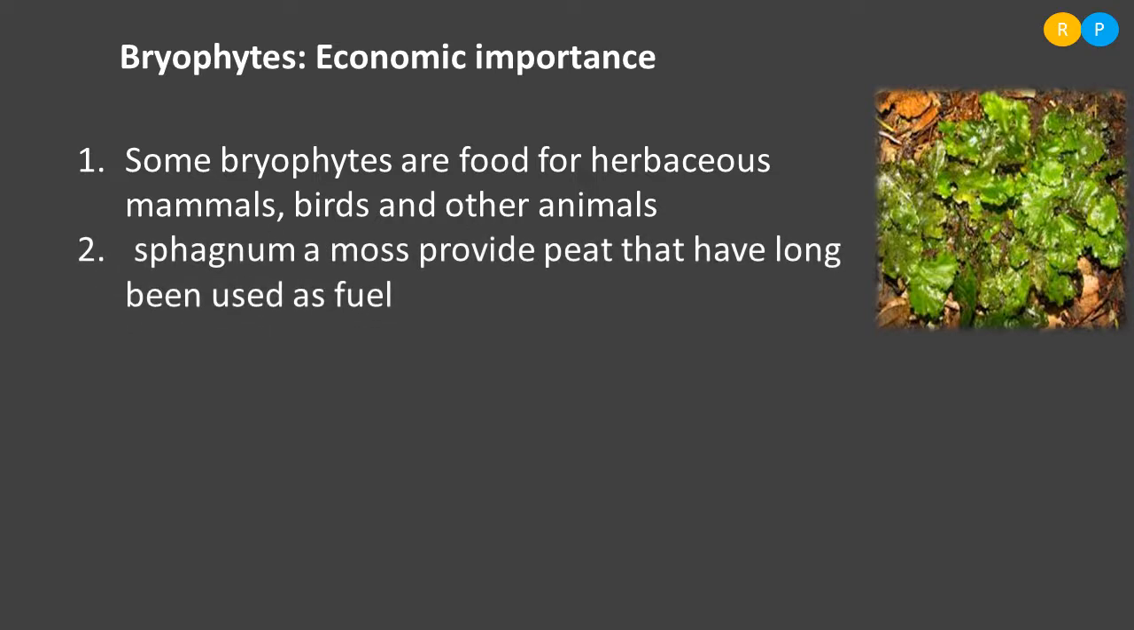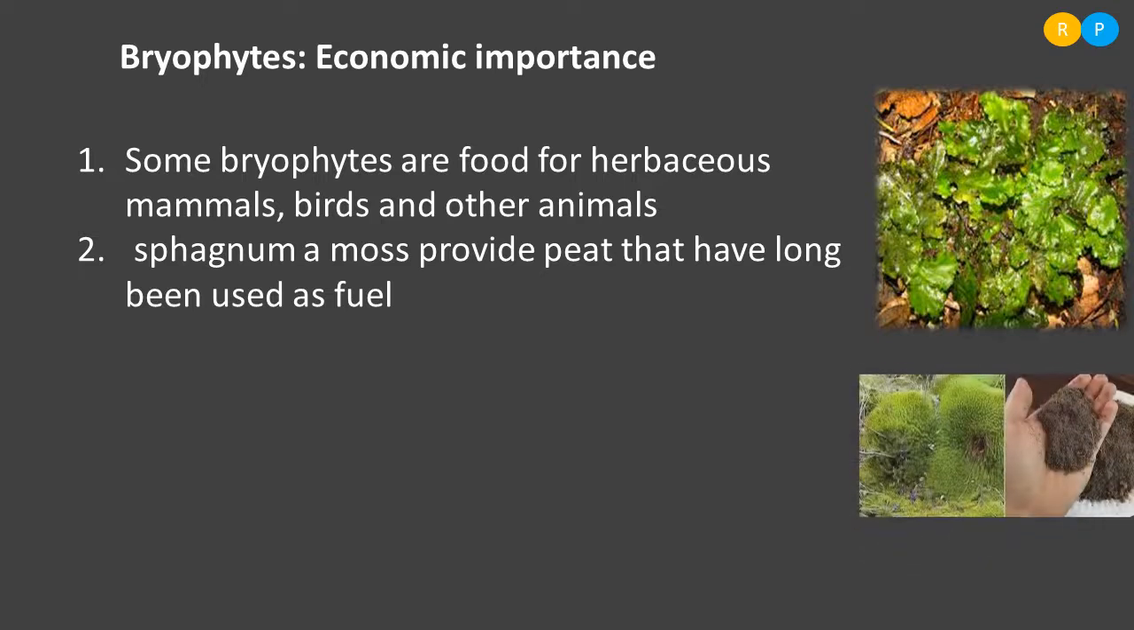Then one more use is sphagnum. So sphagnum is actually a moss. This is a plant belonging to the bryophyte category. It provides peat that has long been used as fuel. So in the earlier days, what people used to do is they used to dry the sphagnum plant. After that, they get peat. So peat is actually used as a fuel long back.